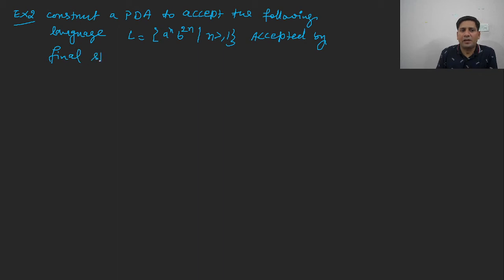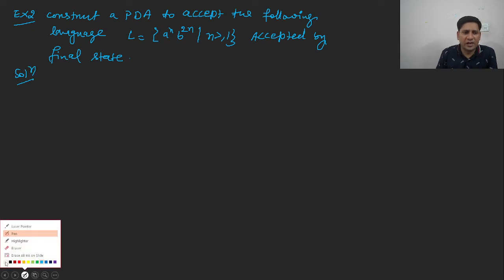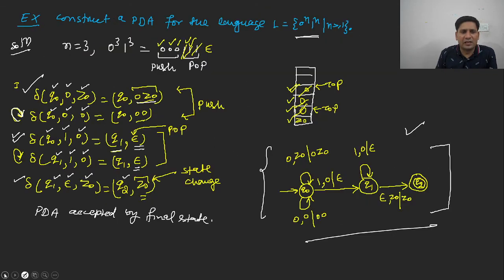Accepted by final state. So we have to construct a PDA. So now let us understand it with the help of an example. In the previous example, we have also constructed a PDA. This is also accepted by final state. If we want to convert this PDA to accepted by empty store, so what will happen in this case?